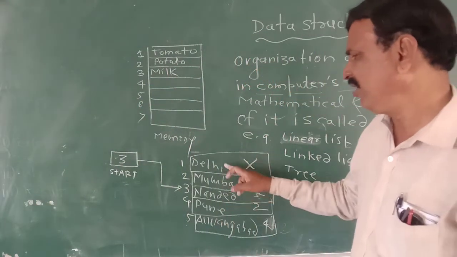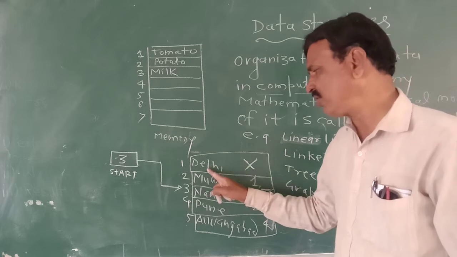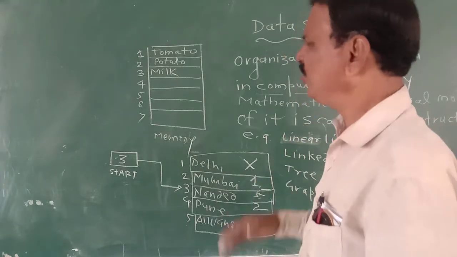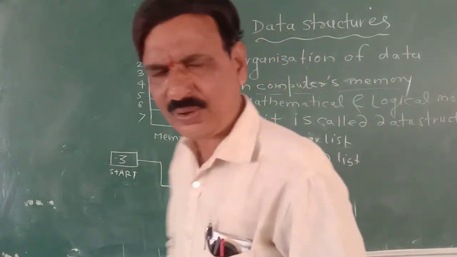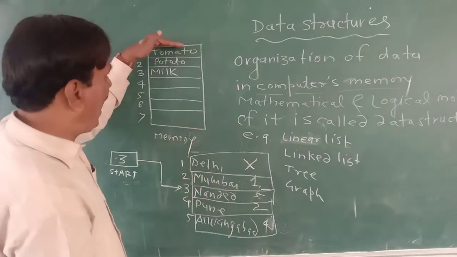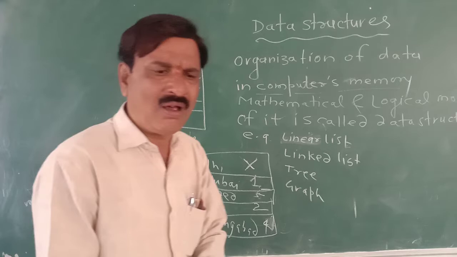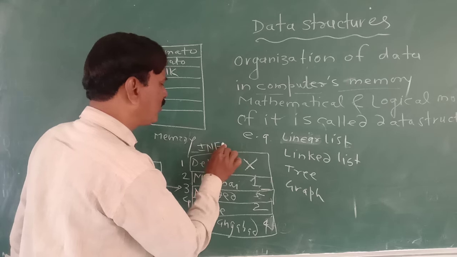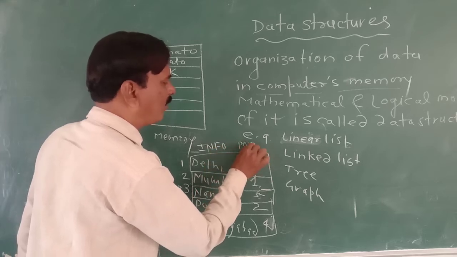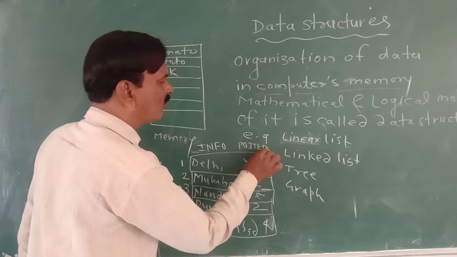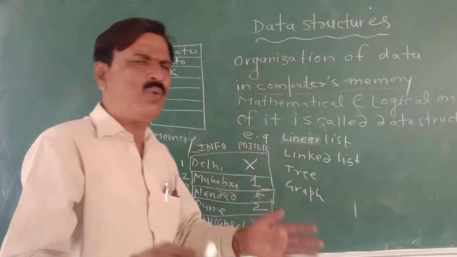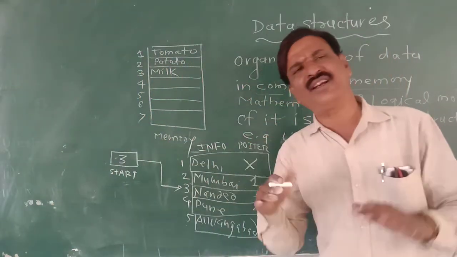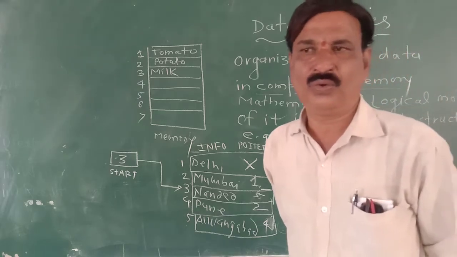That's why a linked list is a collection of nodes where every node consists of list item and address of the next node. So can we organize it in computer's memory? Yes, we can, because as we have stored the elements, we can store the address of the next element also. That is called a pointer. So this is called the info part. This is called the next pointer part. As we can store only the element, similarly we can store the element as well as its pointer, that is the address of the next node.